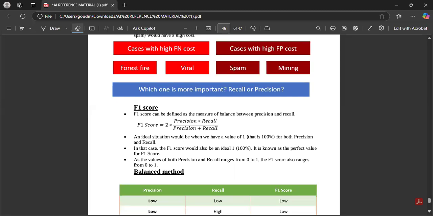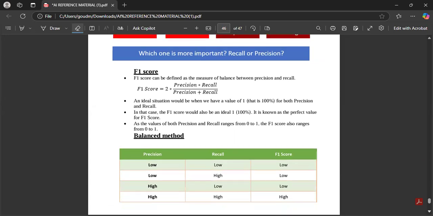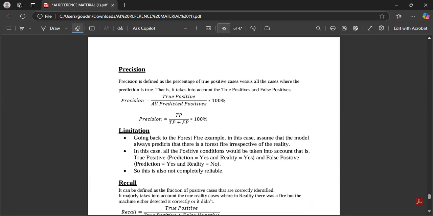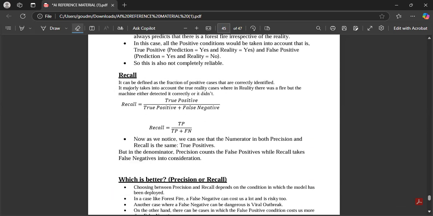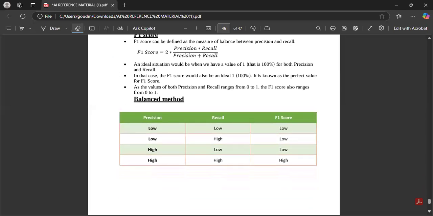So the ideal value to say that it is a good model, the value should be what? 1. Right, it should be between 0 to 1. And to calculate F1 score, first you should calculate precision. Next, recall. When you are calculating precision, very important children, here in the precision you are using into 100. Okay, but when you are calculating for F1 score, for precision, you have to remove into 100. That is very important, children.